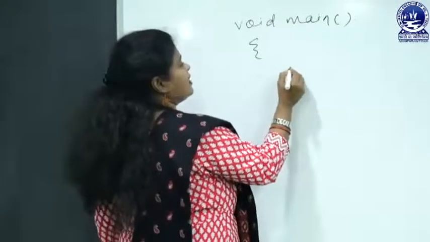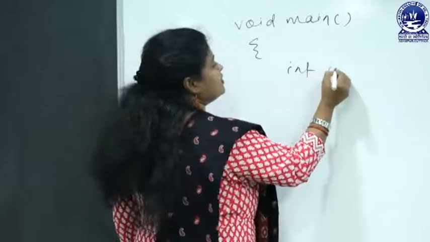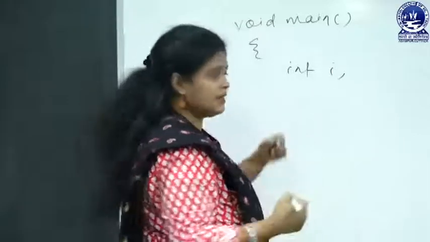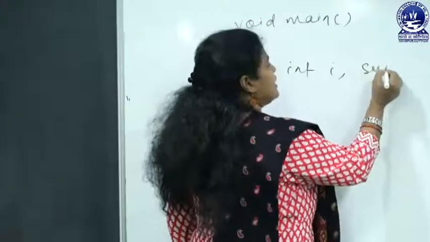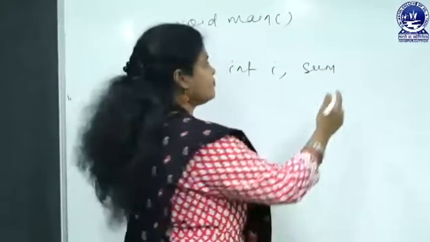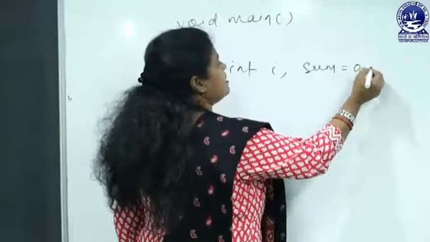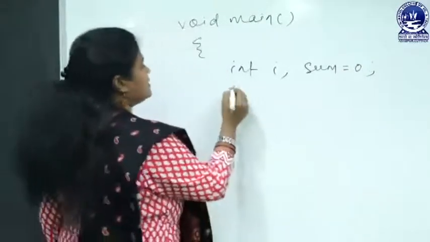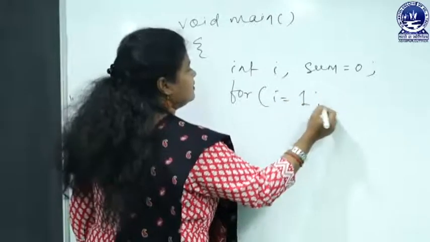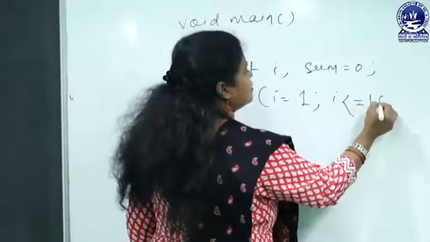According to the question, we need one integer variable i which is used as a counter, and one sum variable to perform the addition of 1 to 10, and initially the sum value will be 0. Then we will start the for loop: for i equal to 1, i less than or equal to 10.